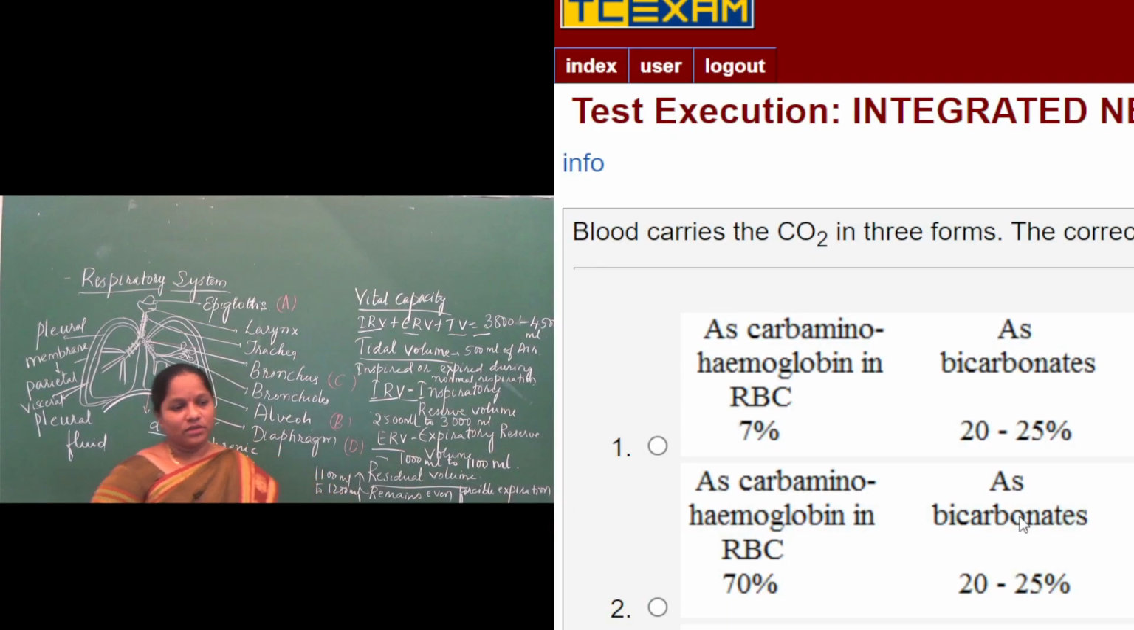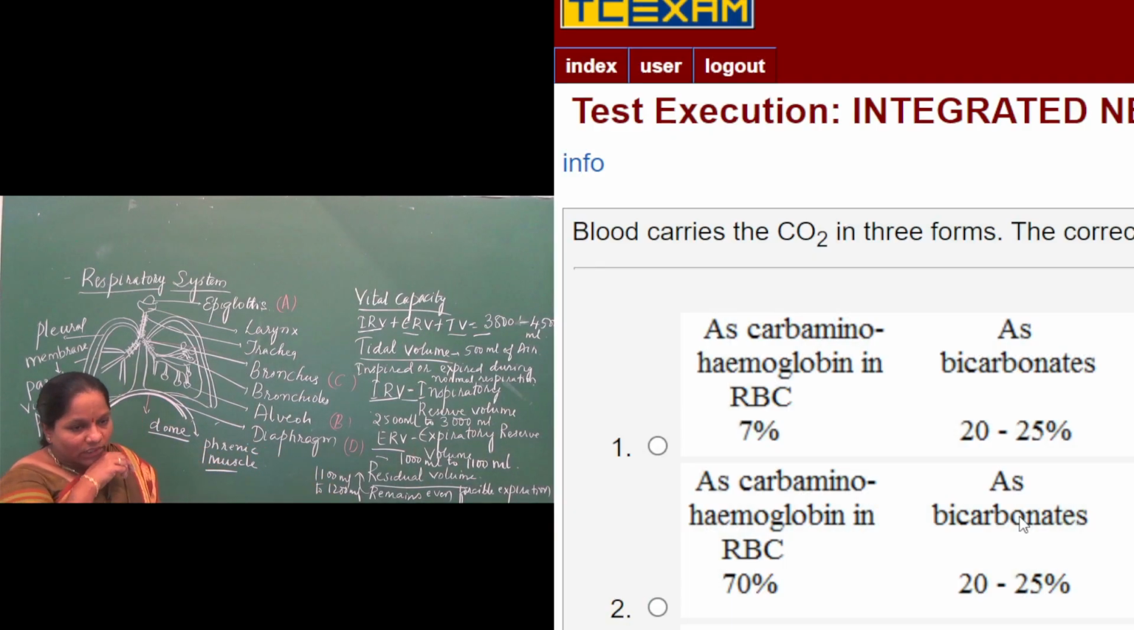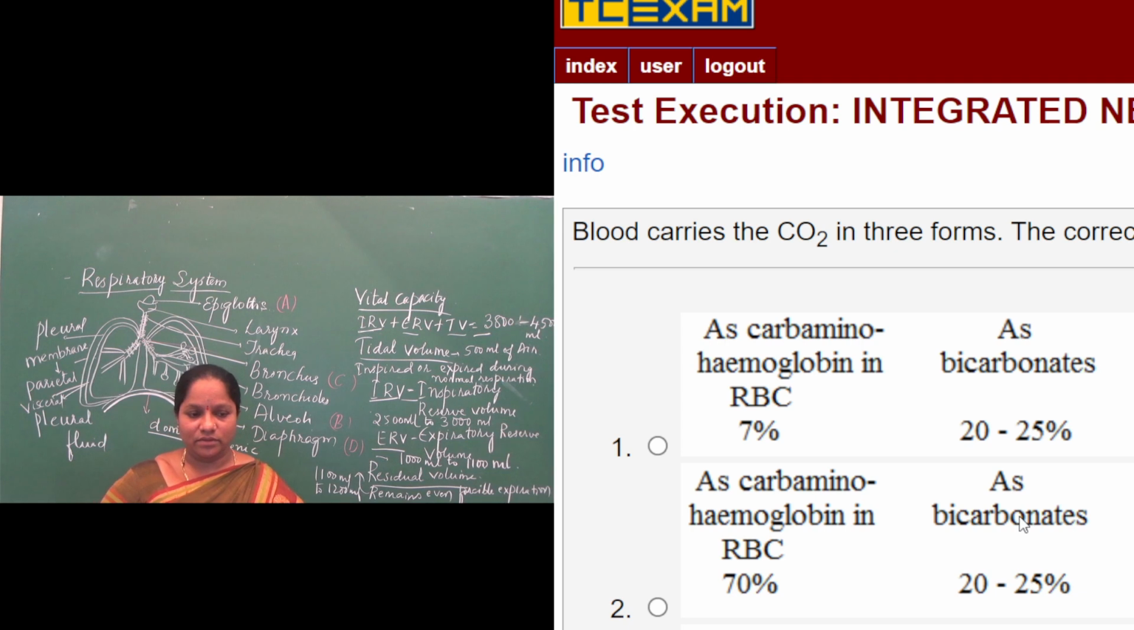Next question. Blood carries the CO2 in three forms. The correct percentage of CO2 in these forms are. So they have given, during transport of oxygen and CO2 transport, how much amount of CO2 is going to be coming out, and in which form. The options are carbaminohemoglobin in RBC first option 7%, as bicarbonates 20 to 25%, dissolved form in plasma 70%. So that option will be wrong.